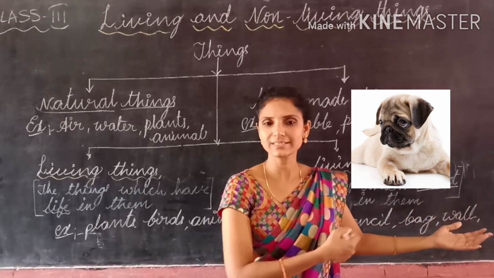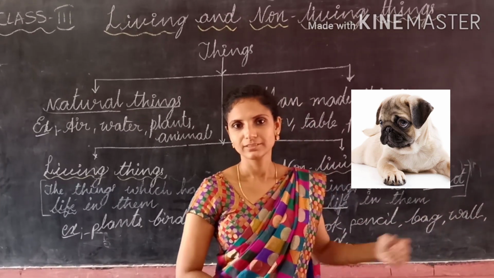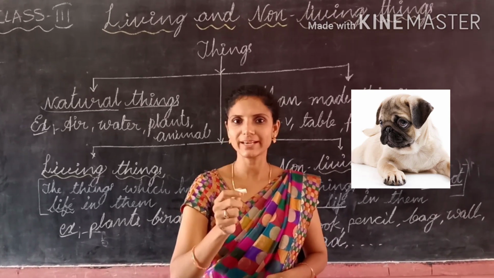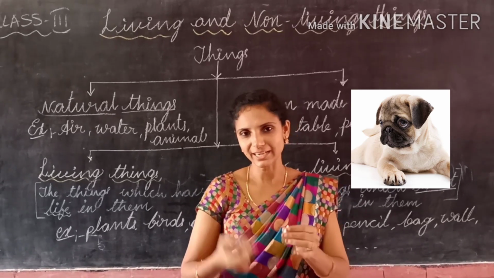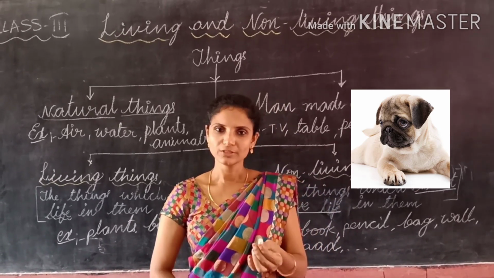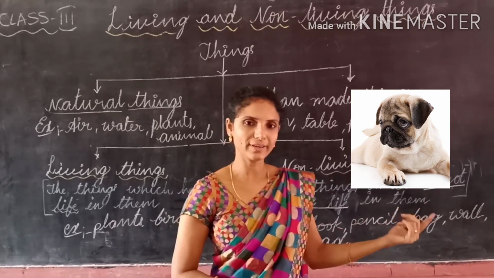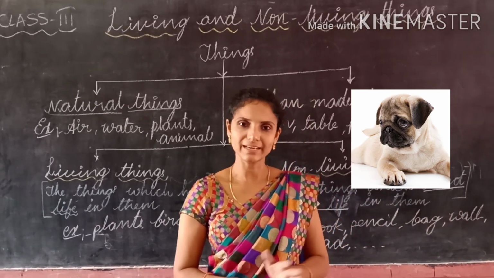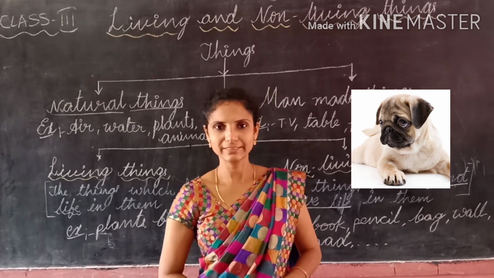And dog produces puppies. If you store this chalk piece in any place, will it produce any other chalk pieces? No. So it cannot reproduce. Dog can reproduce. Based on all these, living things are different from non-living things.